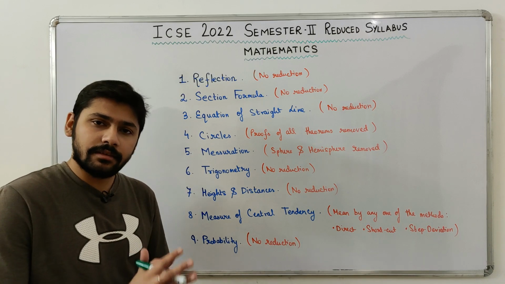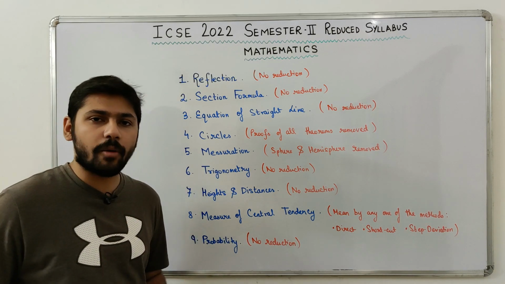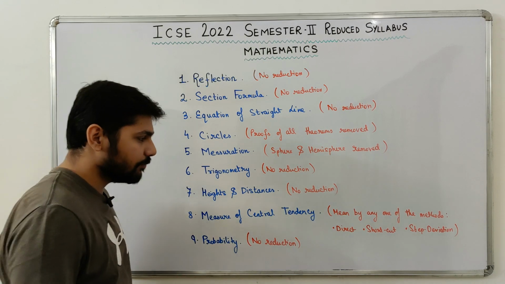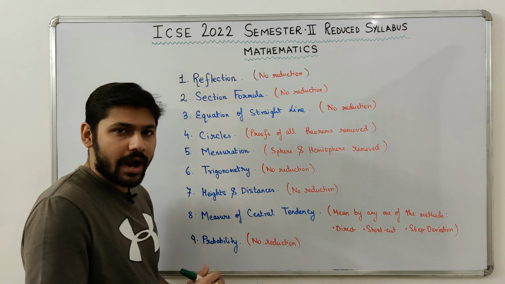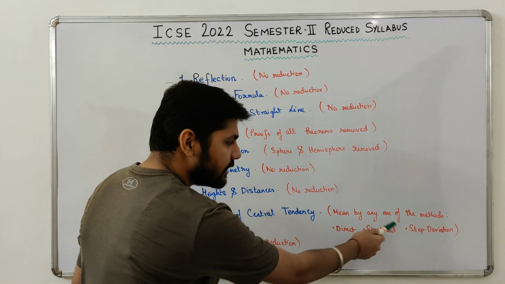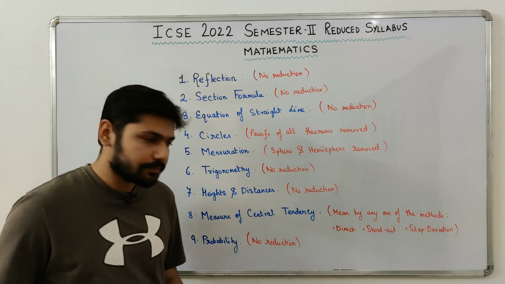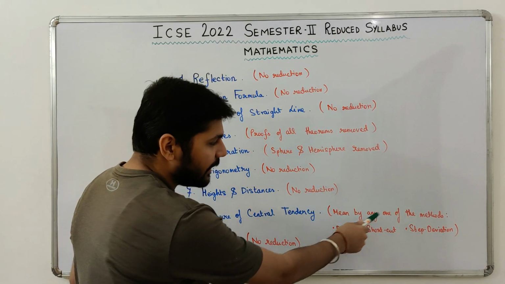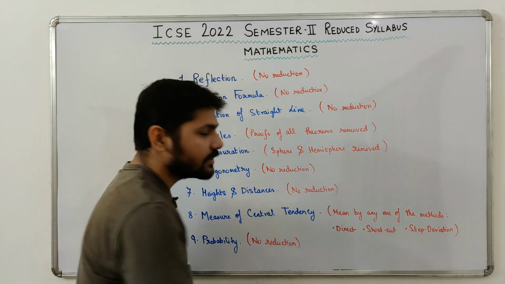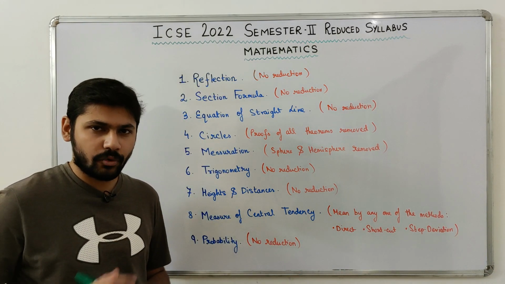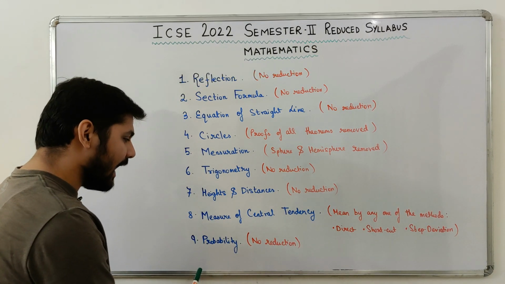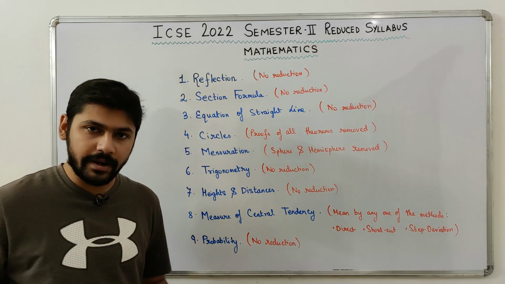Now guys, in Measure of Central Tendency, all the topics are present in the syllabus. Only one change is there, which is firstly you had to calculate mean by all the three methods: direct, shortcut and step deviation. Now you can calculate mean by any one of the methods, that is either direct or shortcut or step deviation. Only a slight change. The final chapter is Probability, and there is no reduction in Probability.